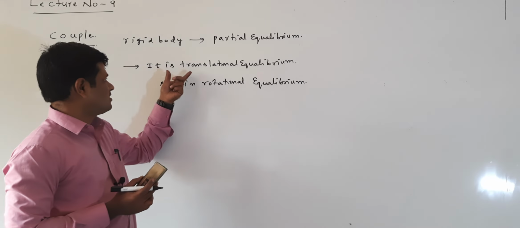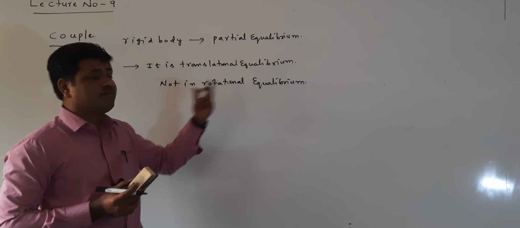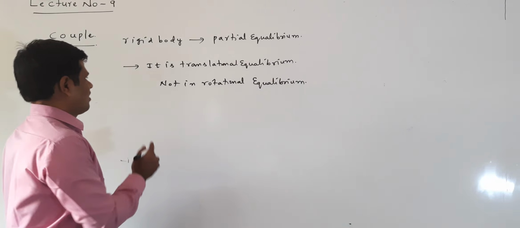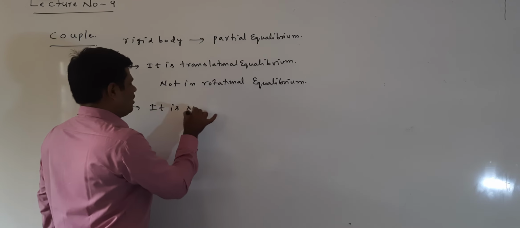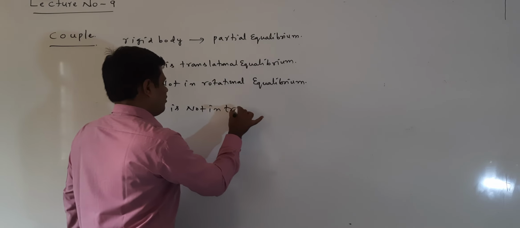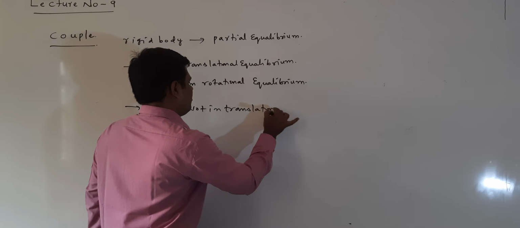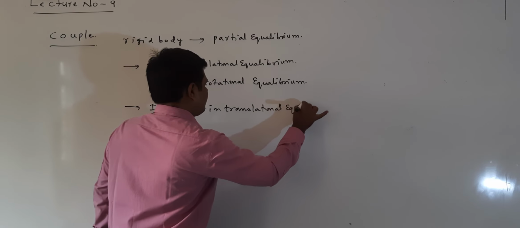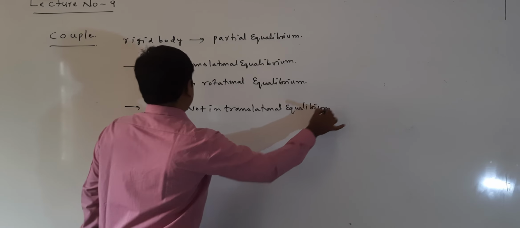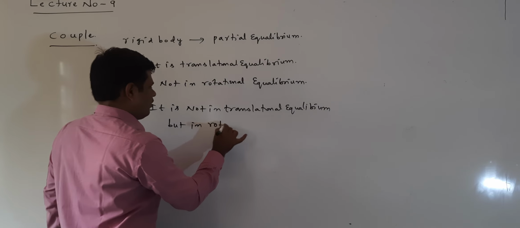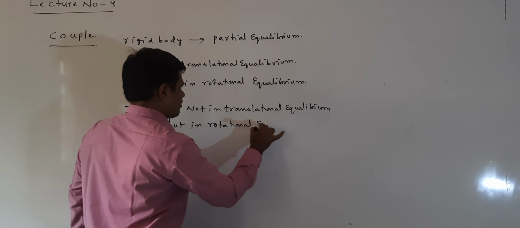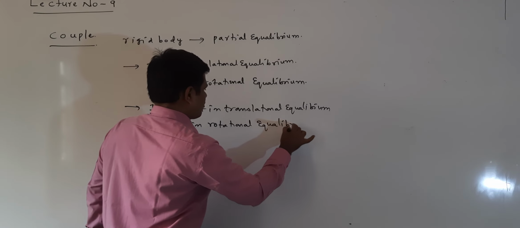Partial equilibrium means it is having translational equilibrium, not in rotational equilibrium. Or it is not in translational equilibrium, but in rotational equilibrium.